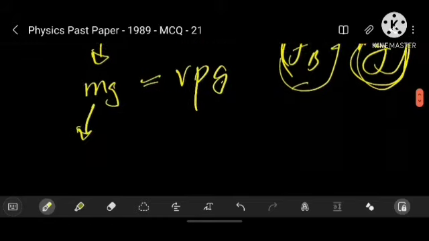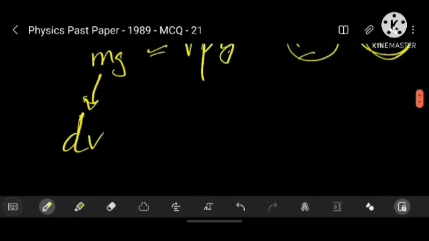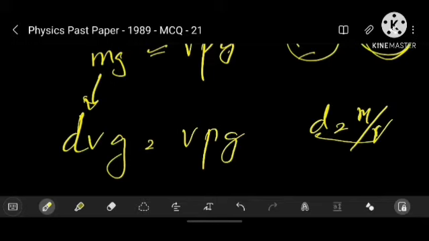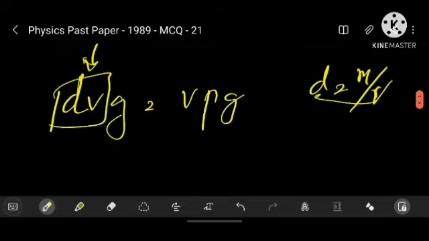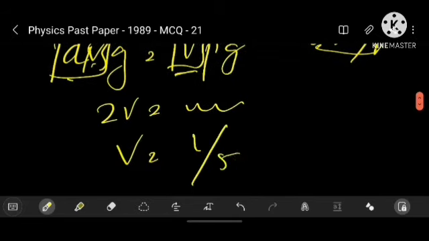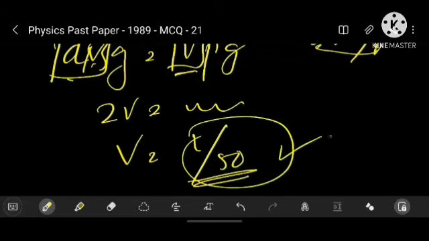They substitute the m with d V, density into volume, since D equals M over V. So they come up with this formula, which is d V g equal to rho V g. Density into volume into g equal to volume into rho into g. The same thing. And this is where they make the deadly mistake. They cancel the V out, assuming both are the same V.